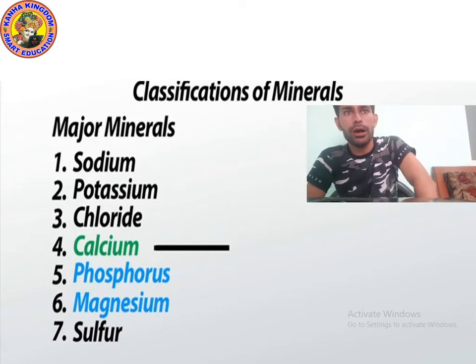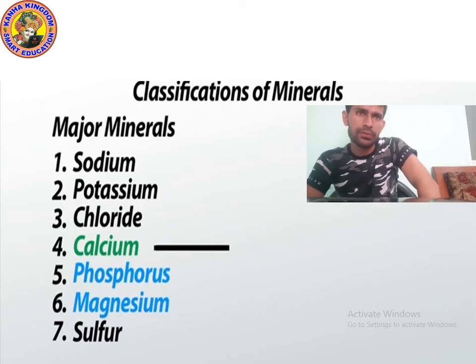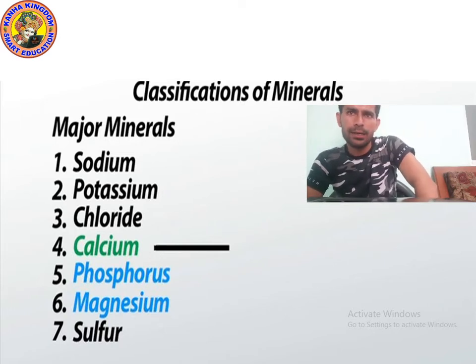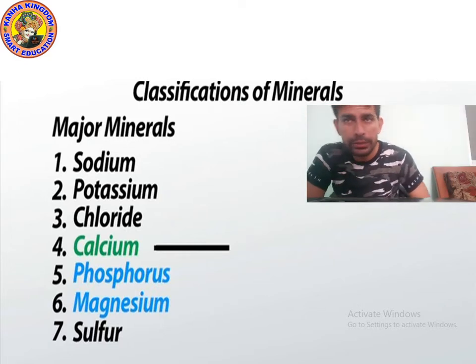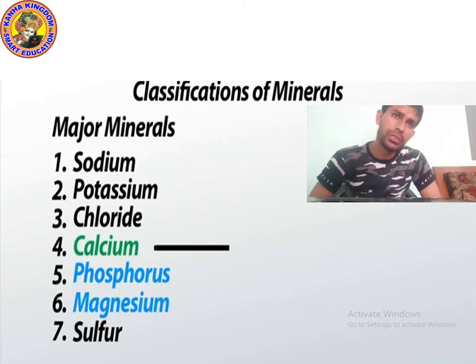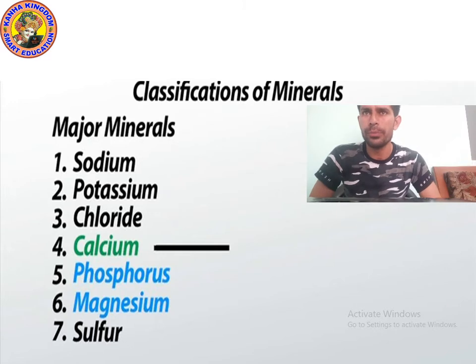Third is chloride. Fourth is calcium. Fifth, you can see on the screen, phosphorus. Sixth is magnesium, and seventh is sulfur. These are very important minerals which are very essential for our body.